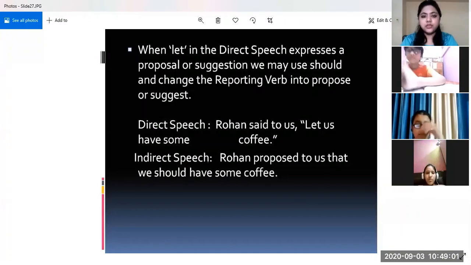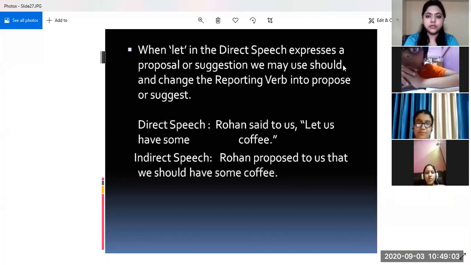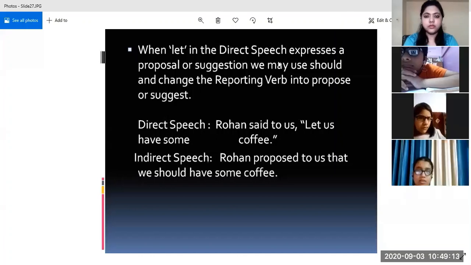See, when "let" is used with "us", when the word "us" is followed by "let", then that denotes a proposal. So when "let" is followed by "us", this is denoting a proposal.